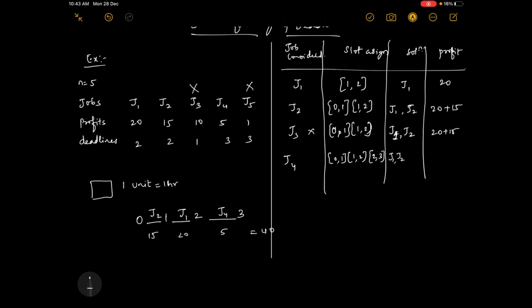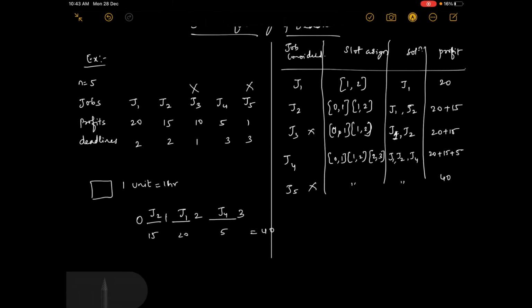Jobs J1, J2 and J4 are done. So what is the profit? 20 plus 15 plus 5. J5 is not done, so this remains as it is. So what is the total sum? It is 40 rupees.